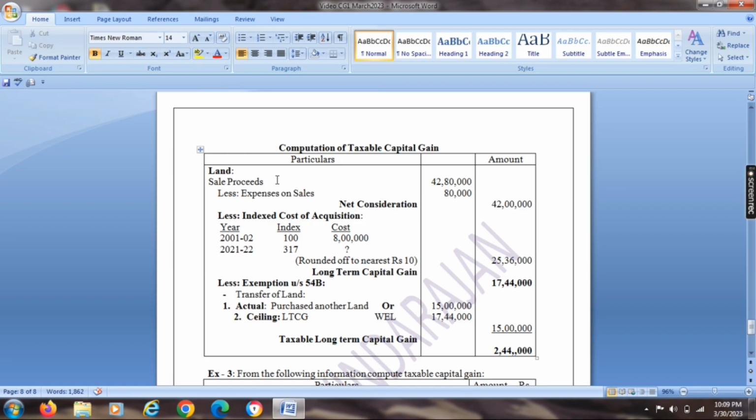Less exemption under section 54B. In the first sum, we availed exemption under section 54 because of transfer of residential property. But in this problem, we avail exemption under section 54B because it is transfer of land. Actual cost of the new land is 15 lakh, but the actual capital gain is 17,44,000. Whichever is the least, 15 lakh is exempted. So the balance 2,44,000 is taxable long-term capital gain.